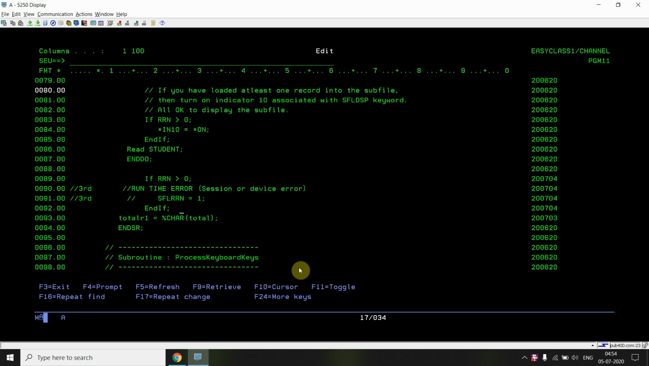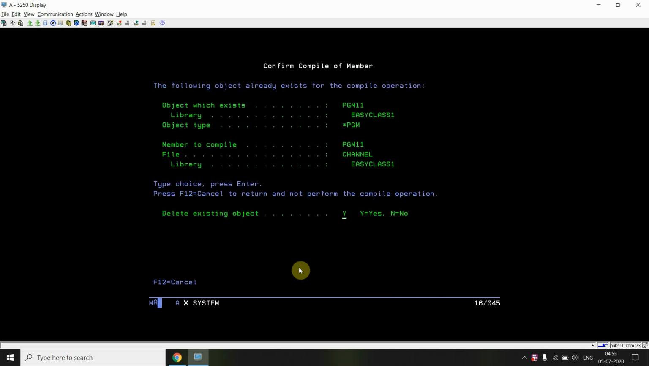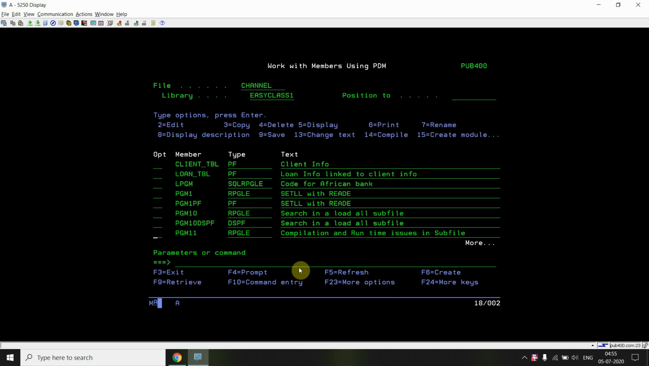Okay, so I just uncomment this, and I'm giving the explanation of why, and when an error can come, and how you need to handle those things. So just compile this. Now you can see that there is no runtime, session or device error that occurs.